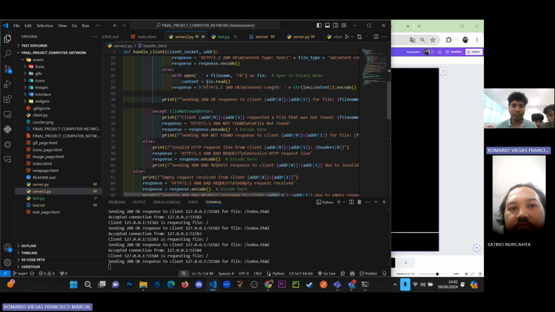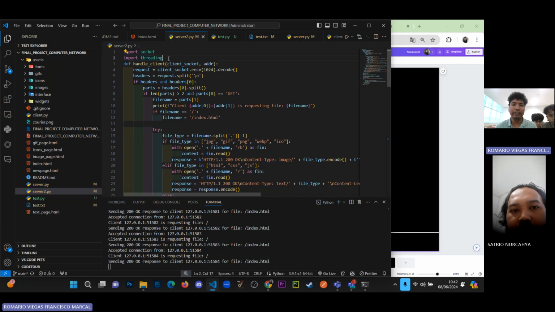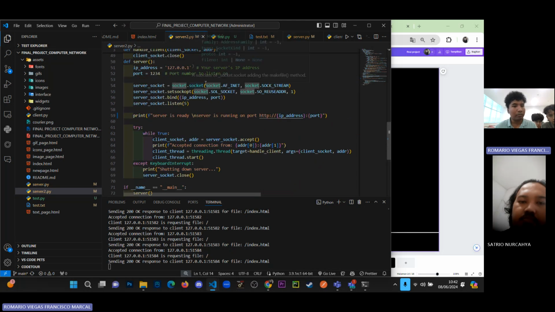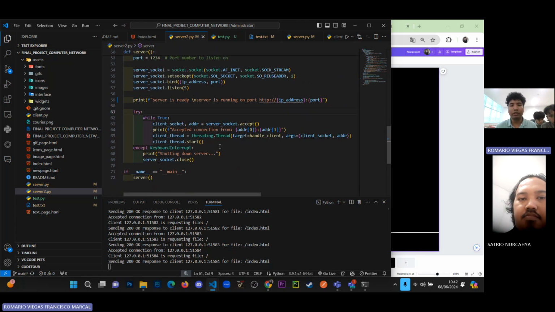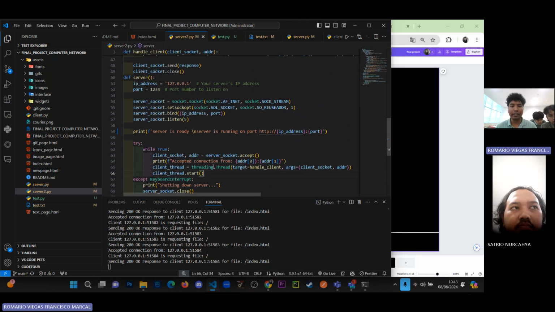When we come to the multi-thread server, why are we really sure that it's a multi-thread server? Because we use the library threading here. Then the setup server is also pretty different from the single thread server, but the overall code is still quite similar. You can see here, while true, we try to make a thread. We assign client thread equal to threading.Thread, where the target is the function client, with arguments client socket and the address of the client itself. That's why it can handle multiple requests at one time.